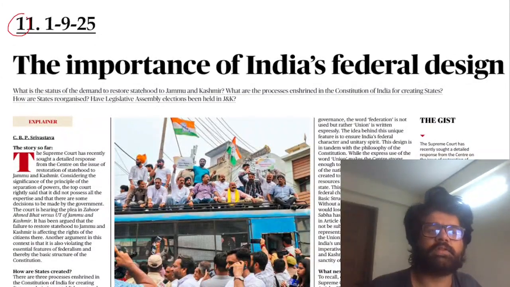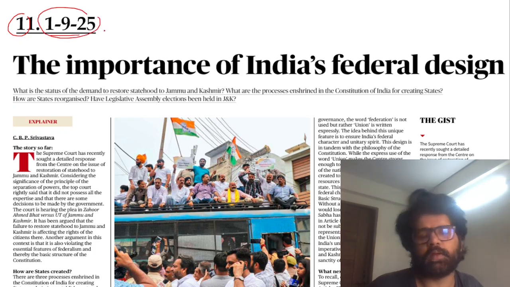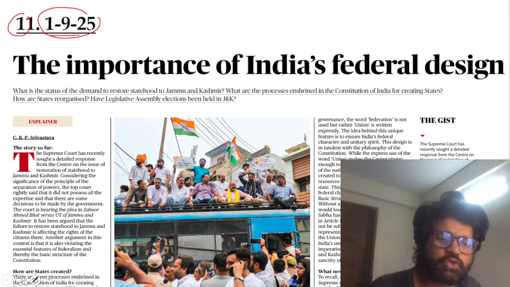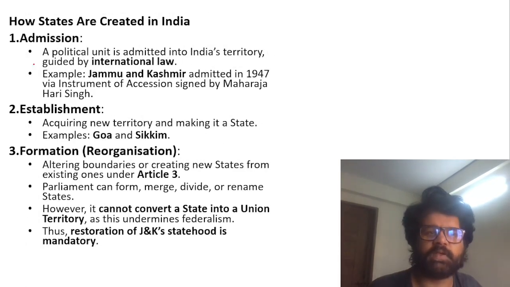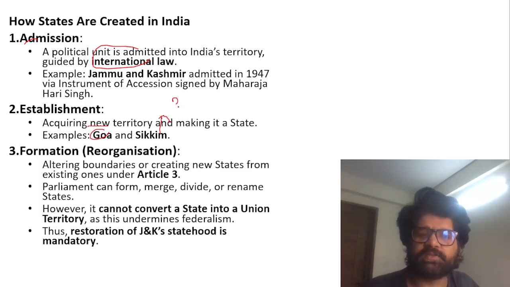Next article, the 11th article, published in The Hindu on 1st September 2025: Importance of India's federal design. This article is talking about how the Supreme Court has time and again asked the government to restore statehood of Jammu and Kashmir. Why? Because if you see how states are created, there are three ways: admission, establishment, and formation. Admission: Jammu and Kashmir was admitted in 47. This is one way, guided by international law. Establishment: when you are acquiring territories, Goa, Sikkim made the 22nd state via the 36th Constitutional Amendment Act.